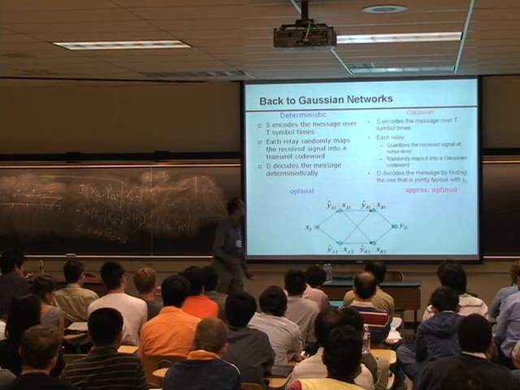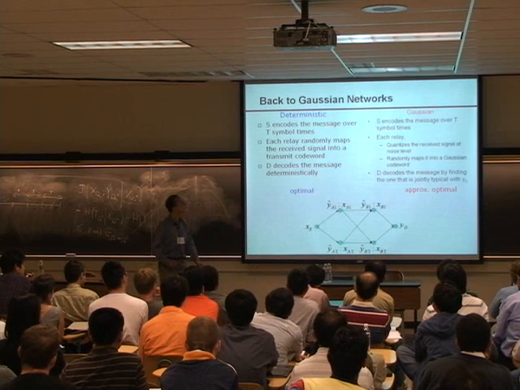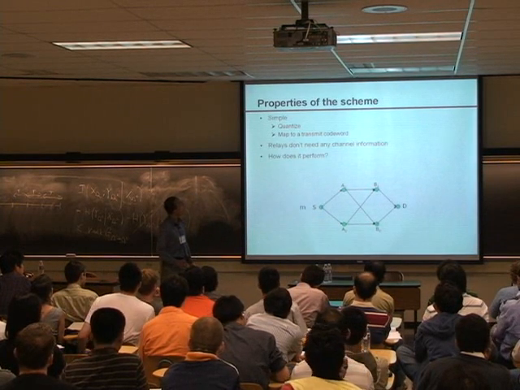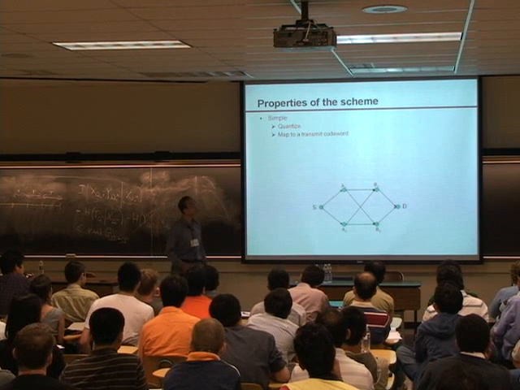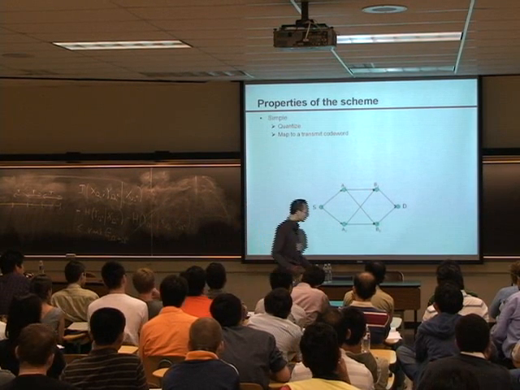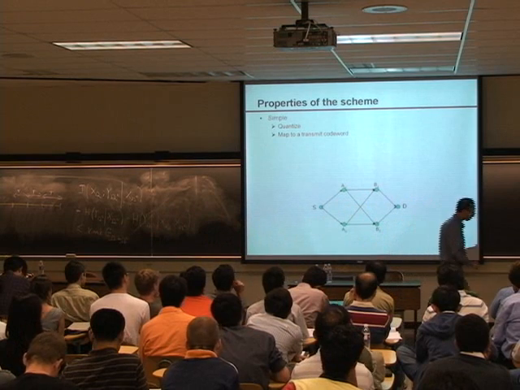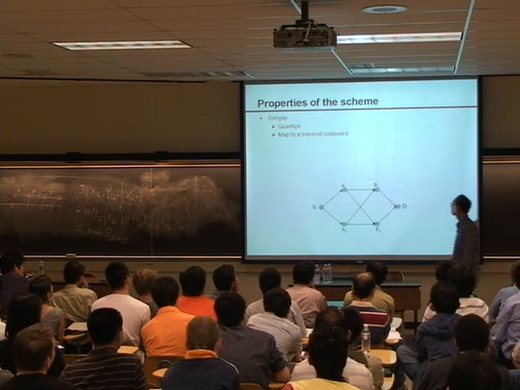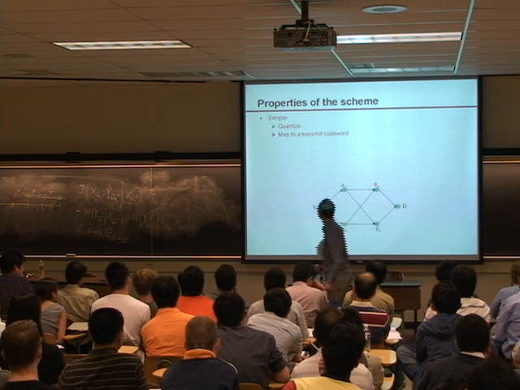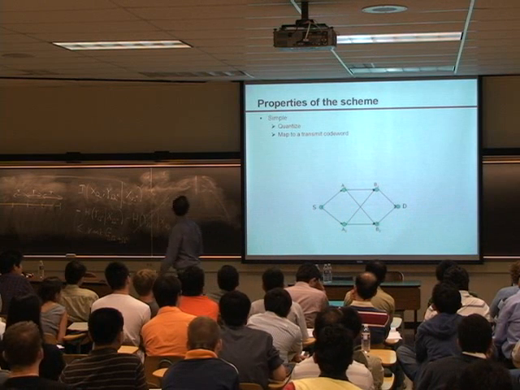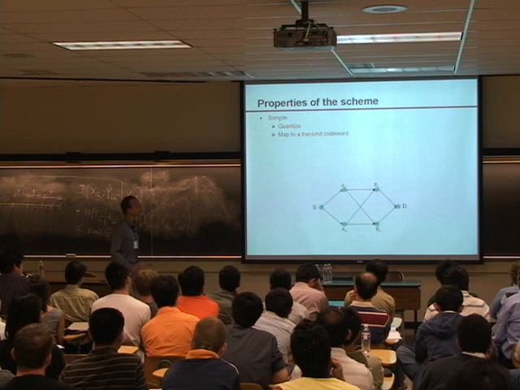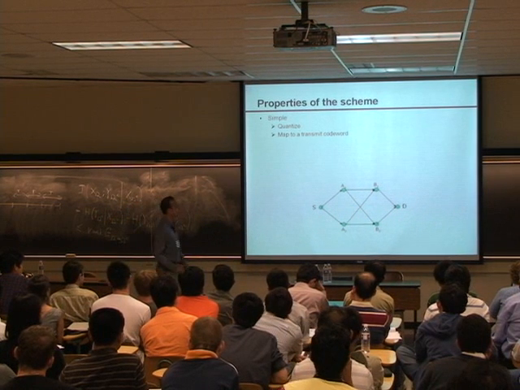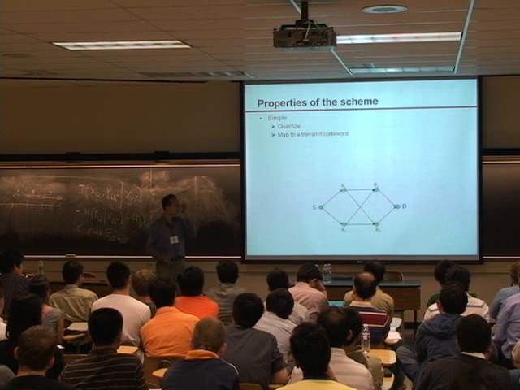Okay? Now, essentially, what's happening here is that this is a very simple strategy. So there was a question earlier on how much information do you need to implement this kind of strategy? If you think about what's happening here, essentially, each node is doing two things. One, it is quantizing the received signal at noise level, something it can do locally.